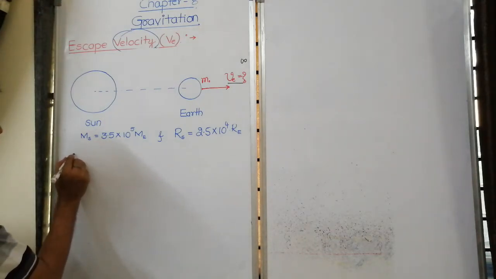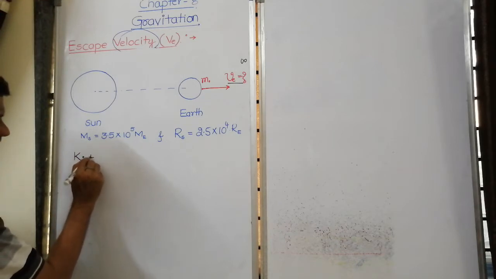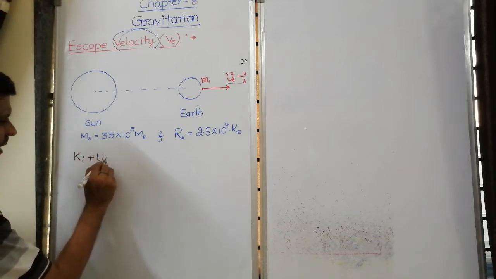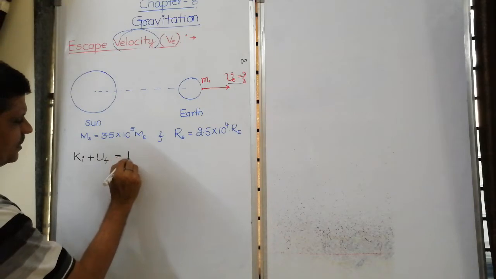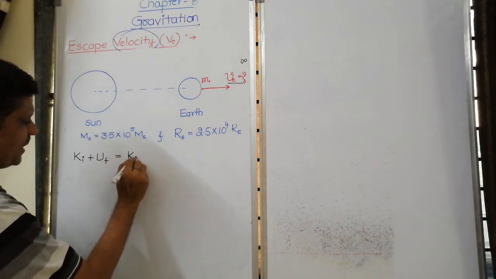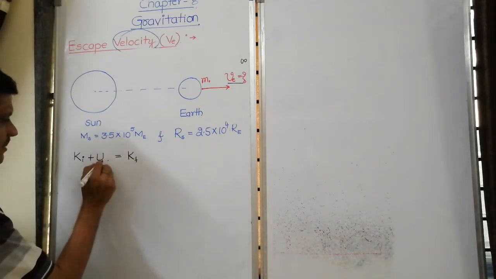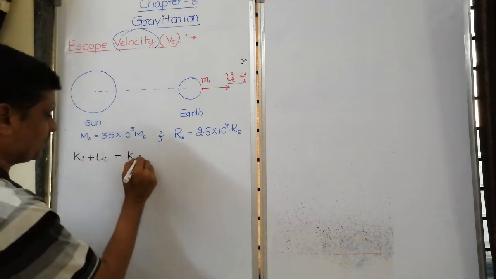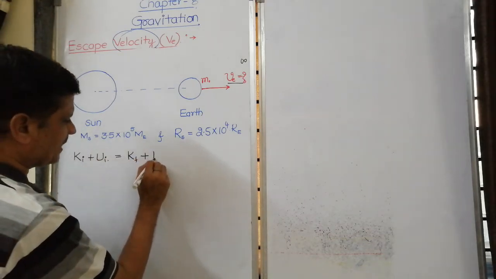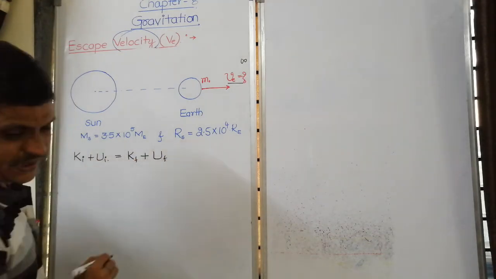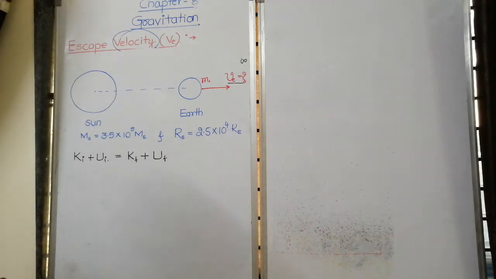Then according to the law of conservation of energy, initial kinetic energy plus initial potential energy is equal to final kinetic energy plus final potential energy.